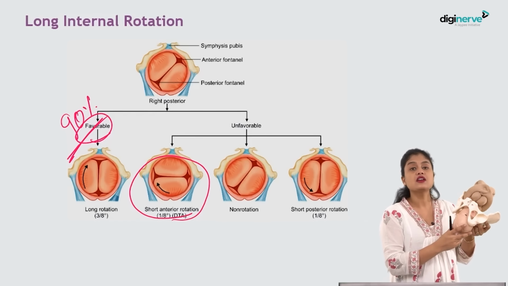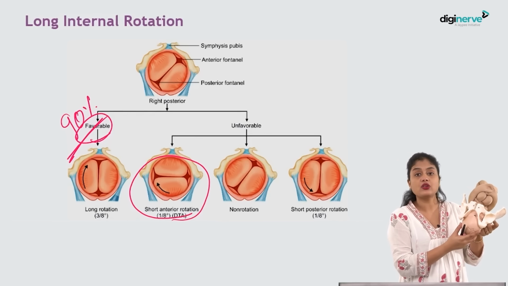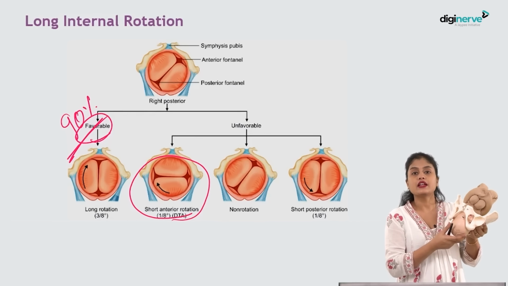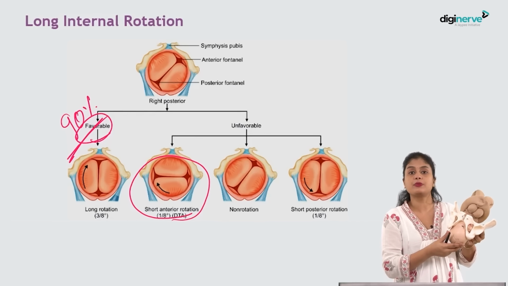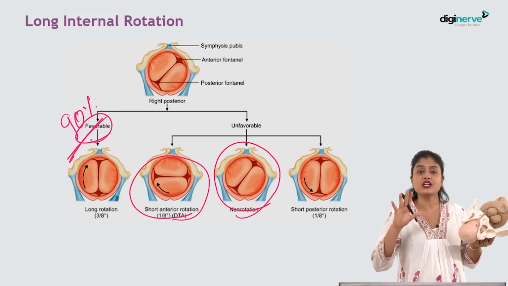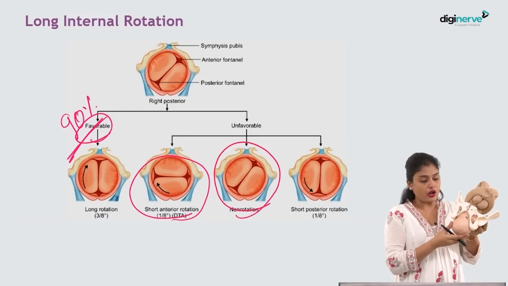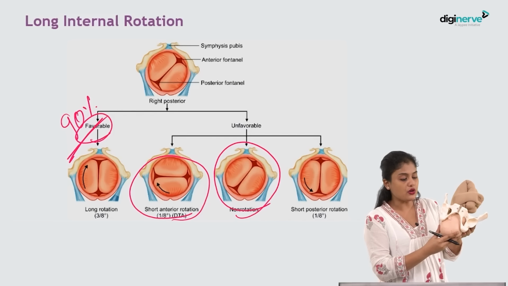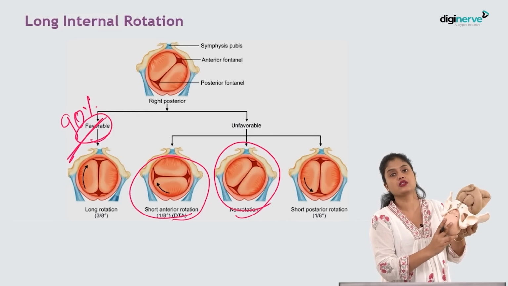Or if there are unfavorable conditions like no good uterine contraction or contracted pelvis, it will remain there only. Then it is called persistent occipito-posterior position. Non-rotation can happen. It will just remain there only. Or instead of rotating anteriorly by 1/8 of the circle, it will rotate posteriorly by 1/8 of the circle.